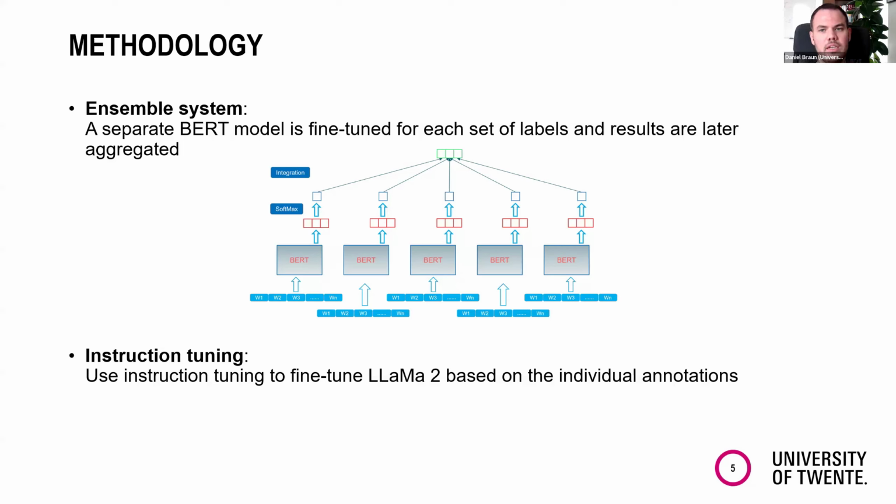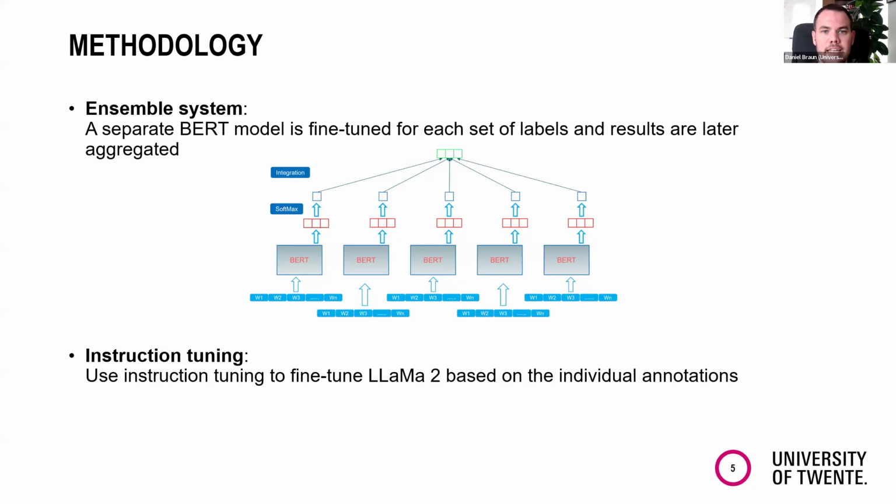So we used Llama 2 and then instructed it with examples to behave either very critically, like the most critical annotator, or like less critical annotators, and then again got multiple predictions that we combined into a final prediction.